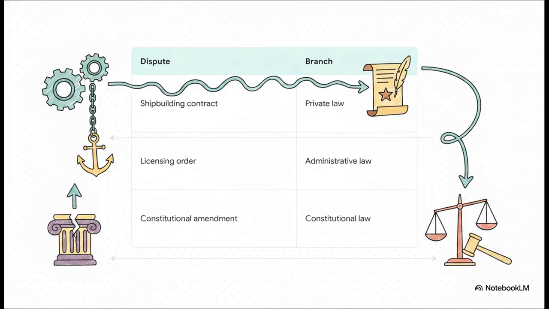Finally, imagine a constitutional amendment is challenged on the grounds that it destroys judicial review. This tests the validity of the fundamental framework itself. It's asking, can this state do this at all? Therefore, it lands squarely in constitutional law.